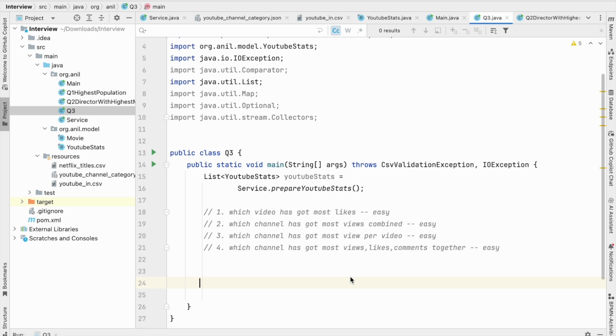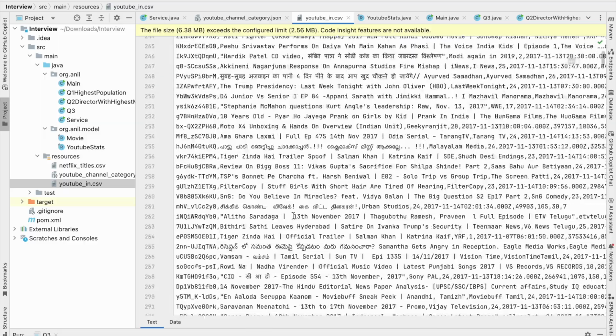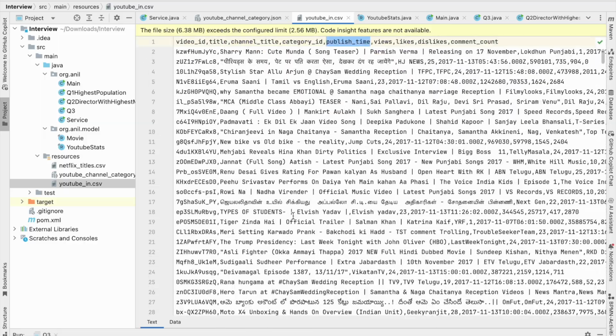Today we are going to look into yet another stream question, and this time we are looking into a dataset of YouTube India. Now let me just show you the CSV file of YouTube. This CSV file is huge. It has got at least tens of thousands of records, and let me just show what kind of attributes we are going to fetch from this file.